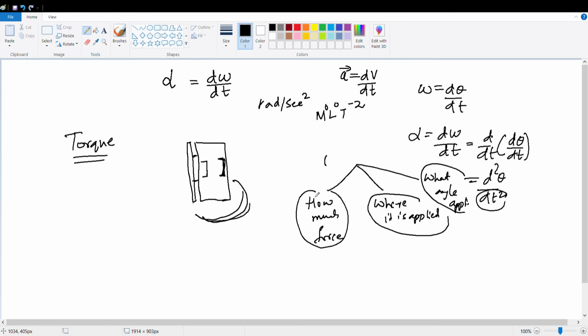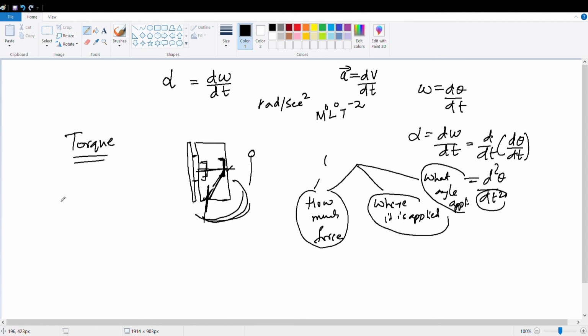Yes, that is the first thing. Second thing, where it is applied. Which place? Is it applied here or here? And third, at what angle? Are you standing and pushing the door, pulling like this, or standing here and pulling it? Where will you see the maximum outcome? When you are standing here. If you pull at 90 degrees, it will be best.